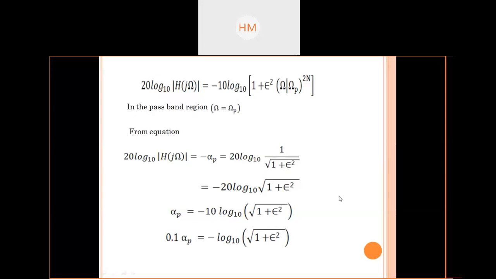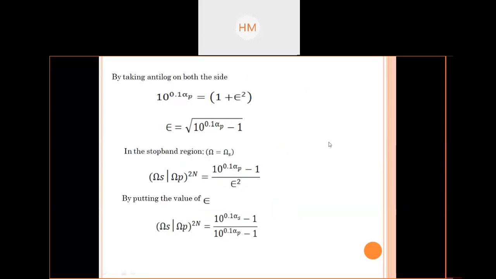And you will get this equation. Generally, this epsilon is taken as 1. That's why that derivation is not given in the book. Now, by taking antilog on both the sides, you can find out this epsilon. This I am telling you, how you can simplify your logarithmic equations to the power equations.